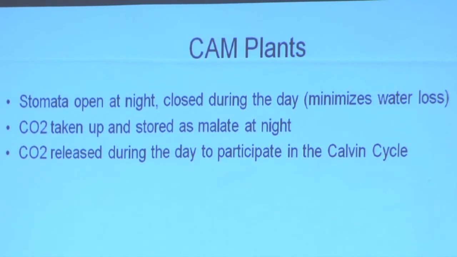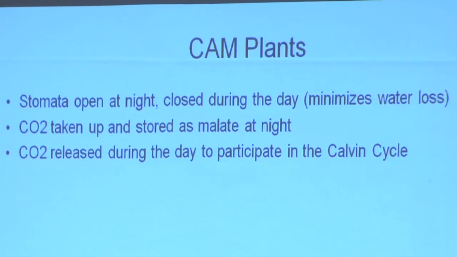CAM plants, another interesting way, and these are more like your desert climate plants, which hopefully you've seen a few lately. And the idea is this, so desert plants, what are they not getting a whole lot of oftentimes? Water, so they want to conserve water loss. So in this case, to absorb carbon dioxide, they have little pores in leaves called stomata, and they've got to open those up in order to absorb carbon dioxide. But when they open those up, what might they be losing? So water.